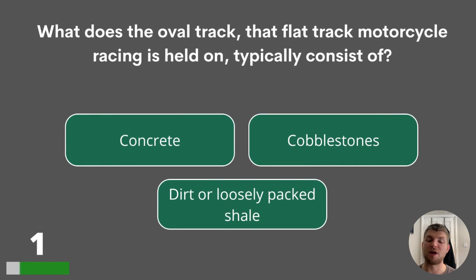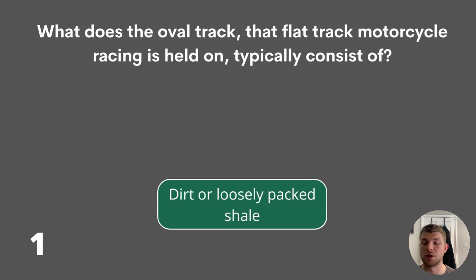What does the oval track that flat track motorcycle racing is held on typically consist of? Concrete, cobblestones, or dirt or loosely packed shale? The answer is dirt or loosely packed shale.